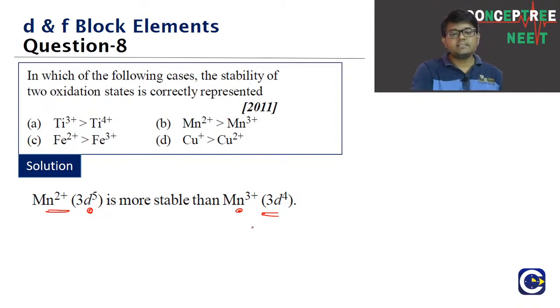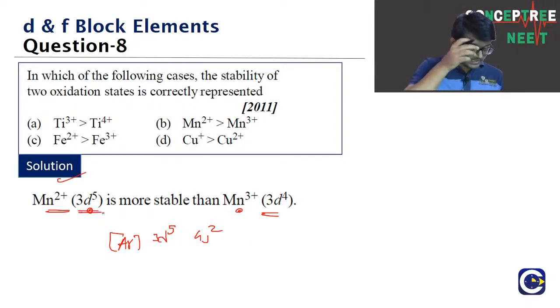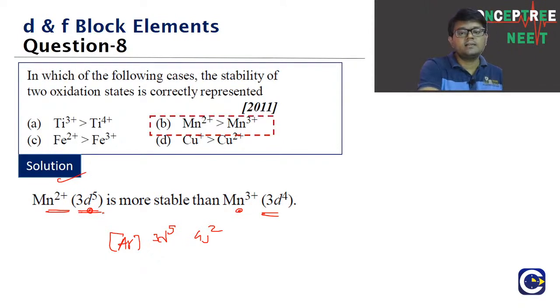Look at this guys. Mn2+ will have what? Mn2+ will be having a 3d5 structure. Because what is the manganese arrangement? Argon 3d5 4s2. If you remove 2 electrons, it becomes what? 3d5. That will be a more stable arrangement than the Mn3+. Look at this guys. What is the answer for this option? B is the answer.